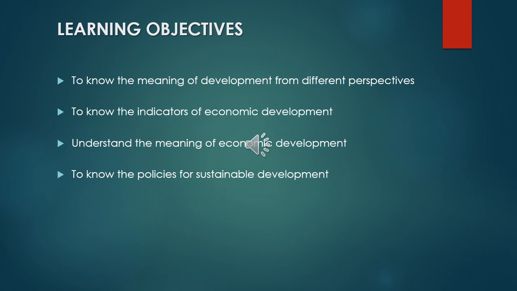So in learning objectives: to know the meaning of development from different perspectives in different ways; then to know the indicators of economic development; then understand the meaning of economic development; then finally to know the policies for sustainable development. These are the things you are going to learn from this lesson.